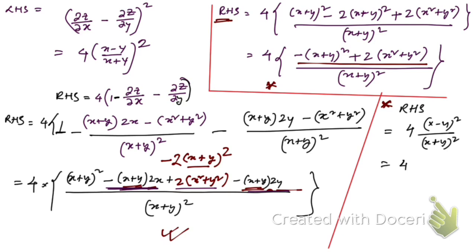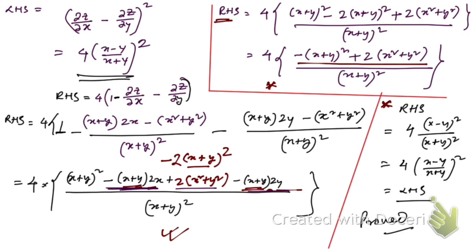This is nothing but 4 into x minus y by x plus y whole square, and this is equal to the left hand side. You can see, right, this is equal to the left hand side. So that's why it is proved. Hope you have understood this.